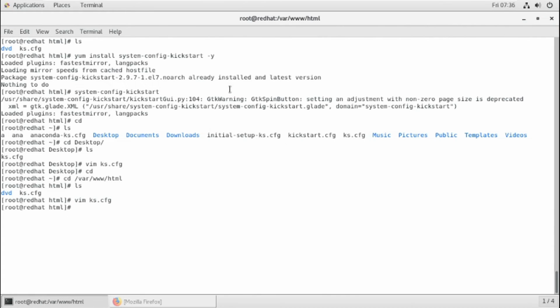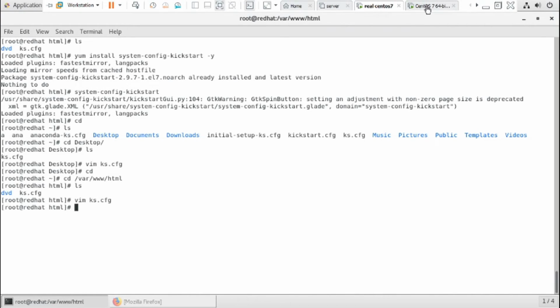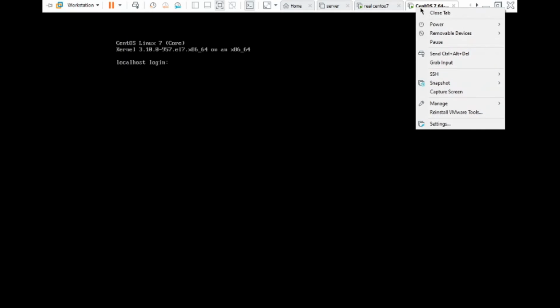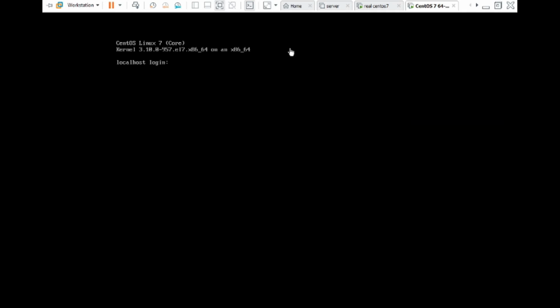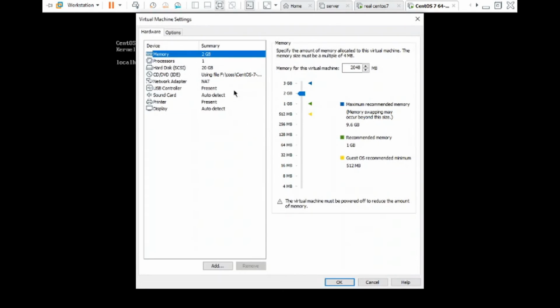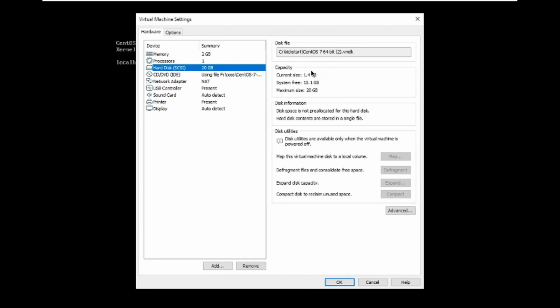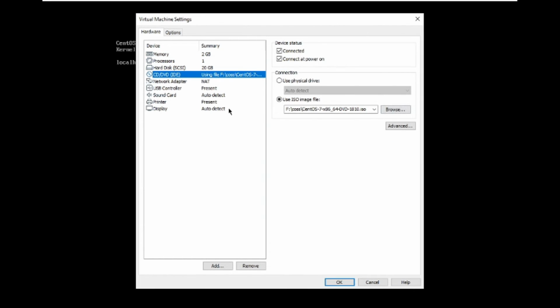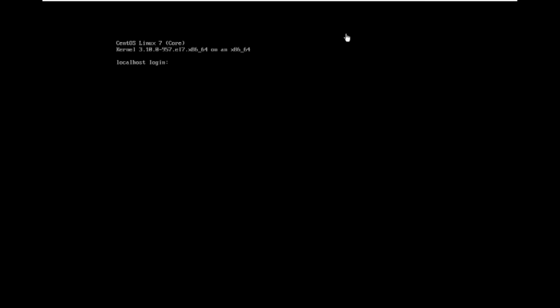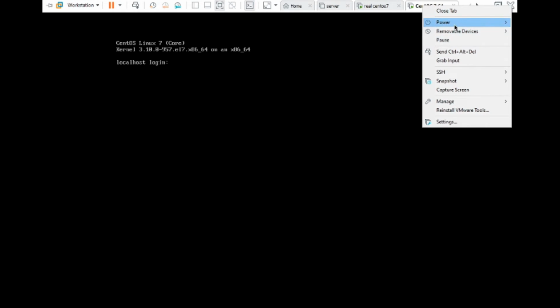To install it, I will create another virtual machine. So this is another virtual machine I have created. Some OS is already running there. Again, I'll install here. You can see the configuration I have given: 2 GB RAM, 1 processor, and a 20 GB hard drive. I'll just power it off.